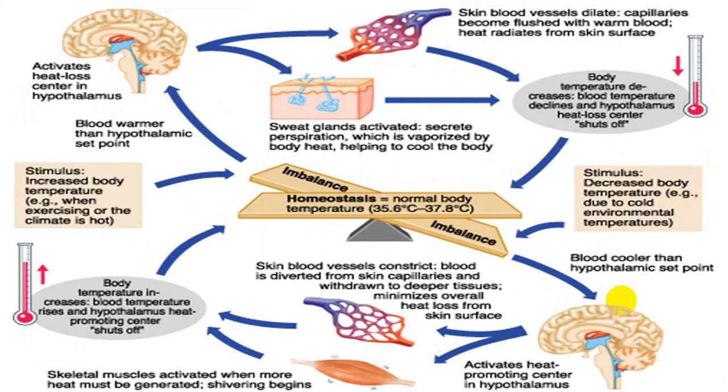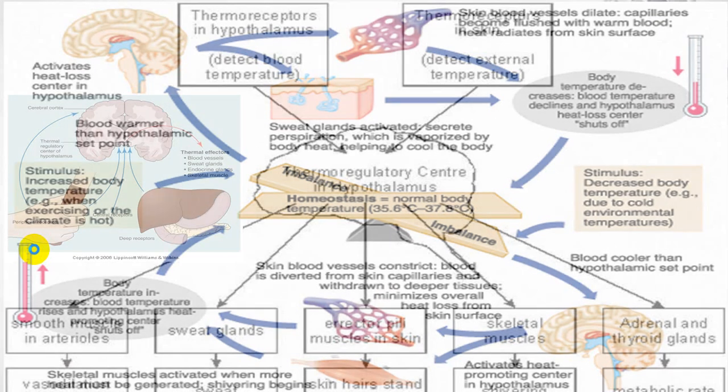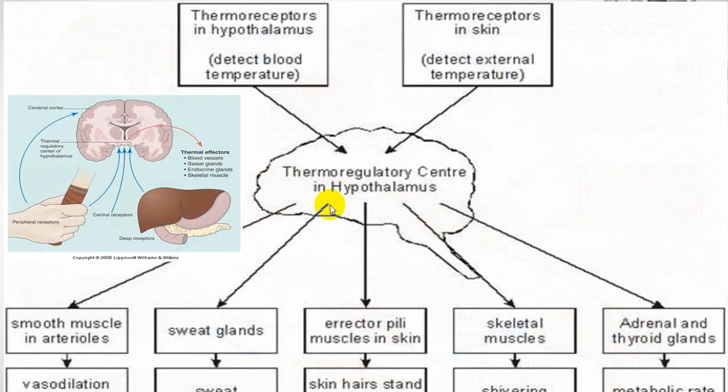I'll skip this particular, this is what we have discussed before, same thing is discussed here. If there is an imbalance and if there is a fall of body temperature, what happens? If there is an elevation of body temperature, what will happen? So this is because of a fall, this is because of an elevation of body temperature, we have already shown you before. This is same, that thermoreceptor in hypothalamus receives an input by signals from liver,